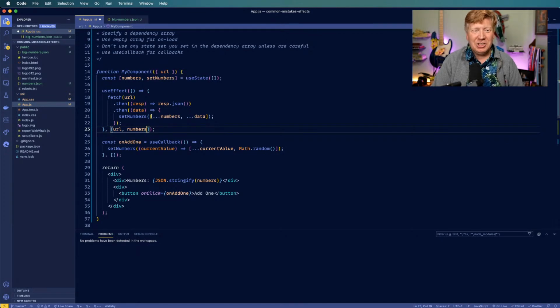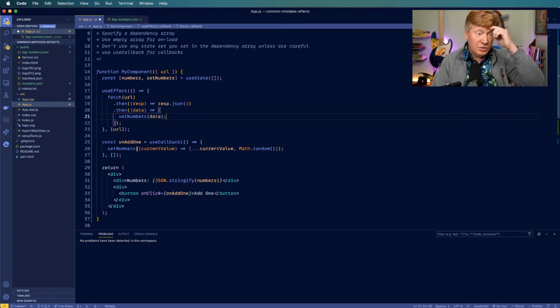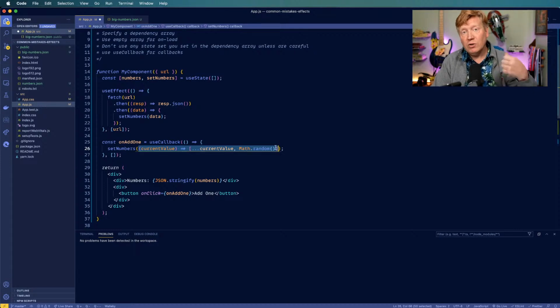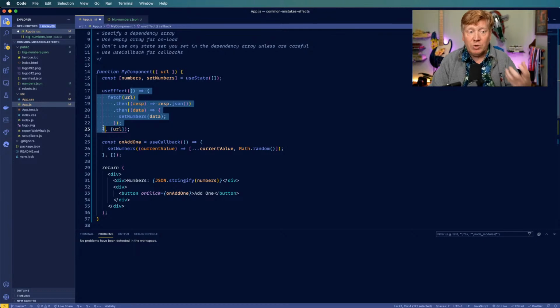Ooh, and then we run into that issue of being cyclical, right? Because now we're setting numbers, but we're also getting numbers. We also depend on numbers, and that's going to end up in that infinite loop of badness. So, yeah, what I would recommend in that case is use the functional version of the setter, where you're getting the current value and then setting something. That's going to get React off your back about having those missing dependencies. And it's also going to make those hooks more evergreen, right? So that's good, because you're always going to be working against the current state as opposed to whatever state you had when you first created that JavaScript closure.